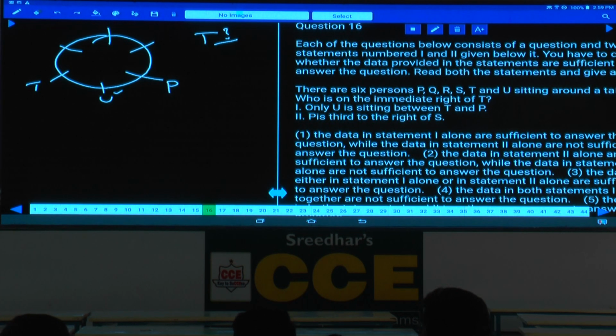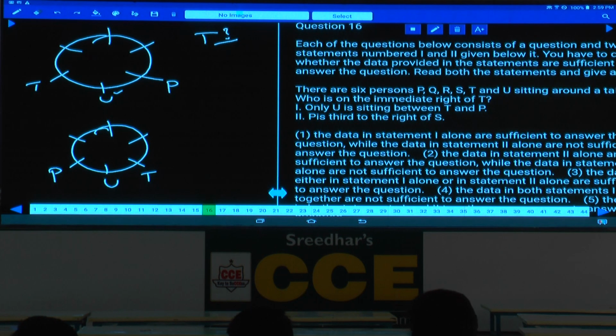One more possibility. What is the second possibility you have? Now 1, 2, 3, 4, 5, 6. If U is here, P is here, T is here, then any person, Q or S, can be to the immediate right. Hence, maybe U or maybe someone else. Hence, 1 alone is not sufficient.